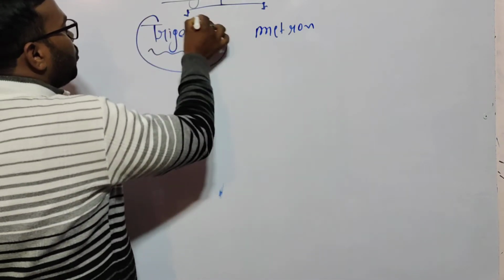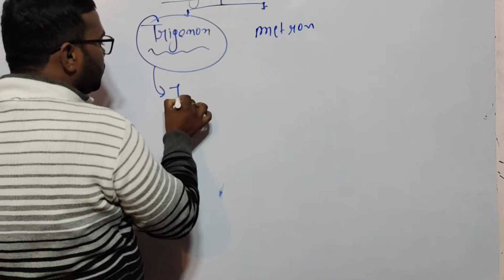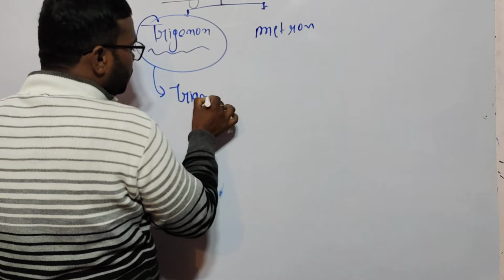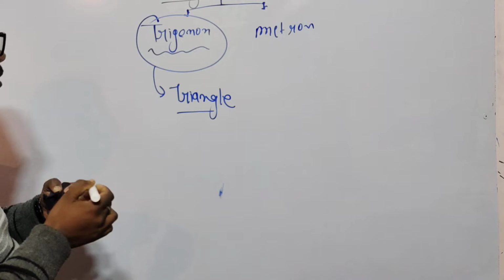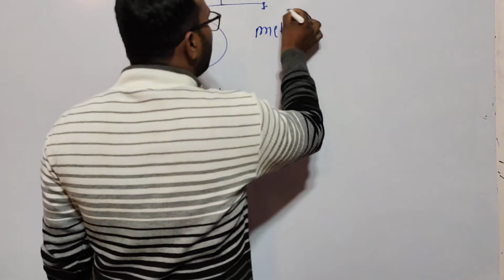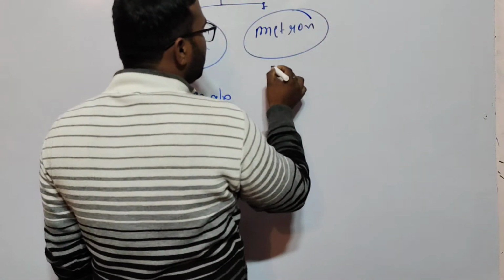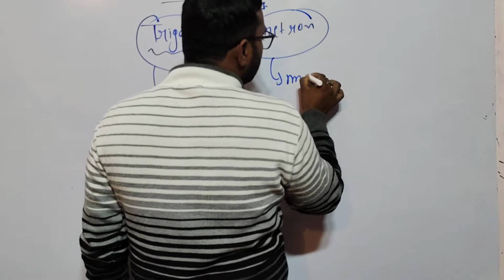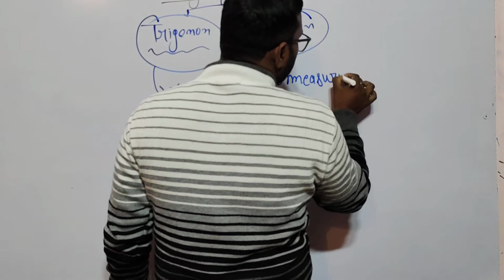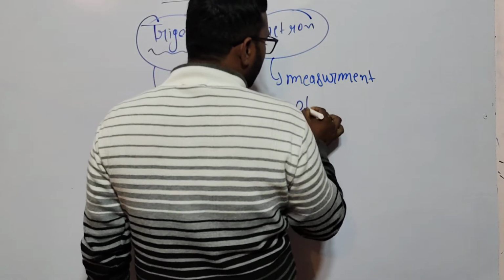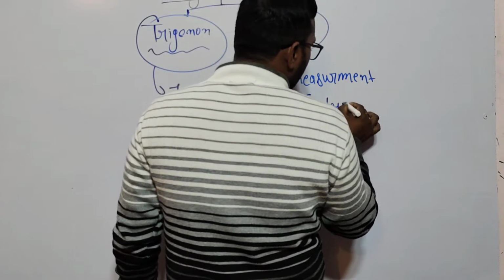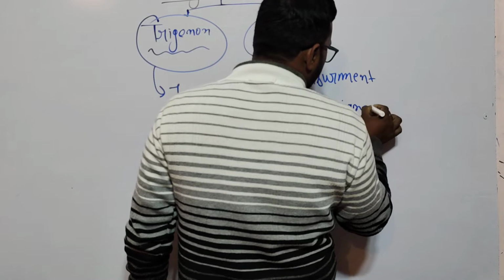The meaning of trigonon is triangle, and metron means measurement, measurement of a triangle or of an angle.